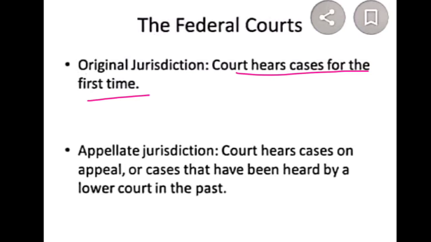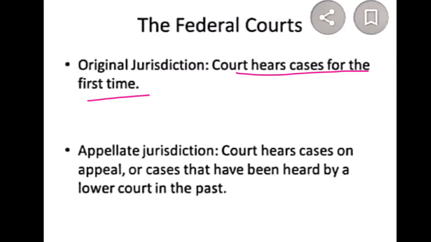For example, if I have a problem, I reach a nearby court, that is a district court, and get the verdict. But I am not satisfied with that, so I plan to reach the high court. That is called appellate jurisdiction, because first I reached the district court, but I am not satisfied with its verdict, so a second time I move towards the high court. But when I have a problem and go to the high court straightaway, that is called original jurisdiction.